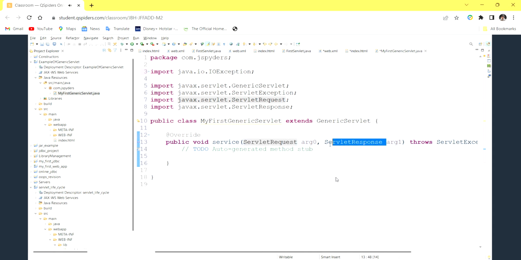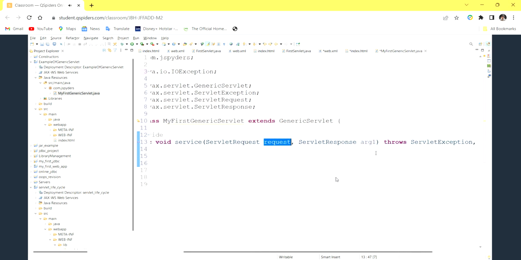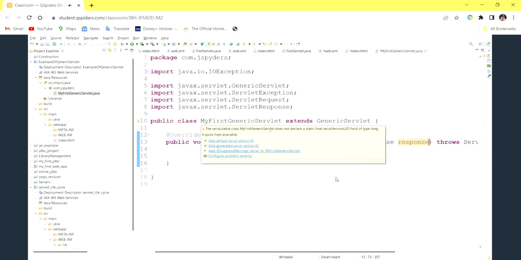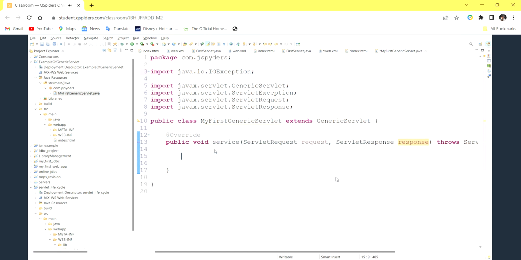It has the arguments ServletRequest and ServletResponse. Whatever arg0 is there, I'm not interested in that variable, so I'm going to change it to request. ServletRequest is my interface, so request is my variable name. In the same way, ServletResponse I will take as response. The variable name may be anything, but I am taking it like this. Okay, done.